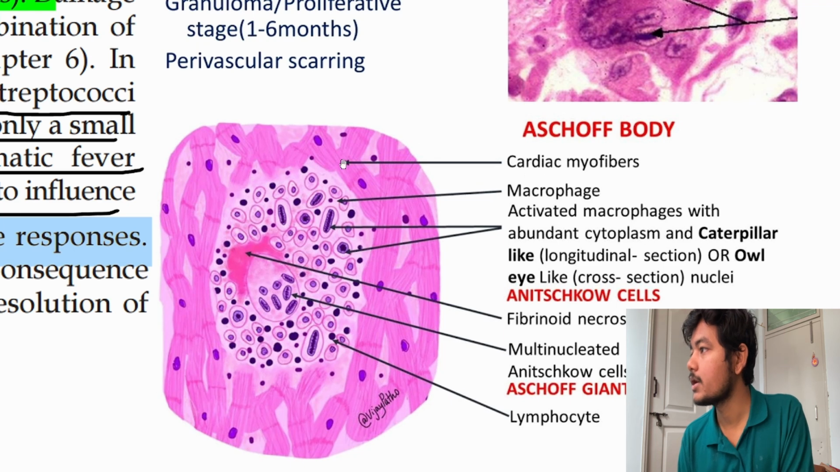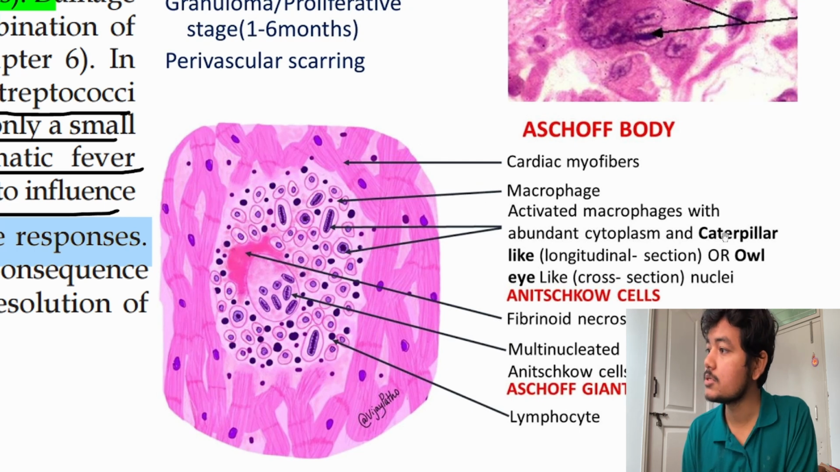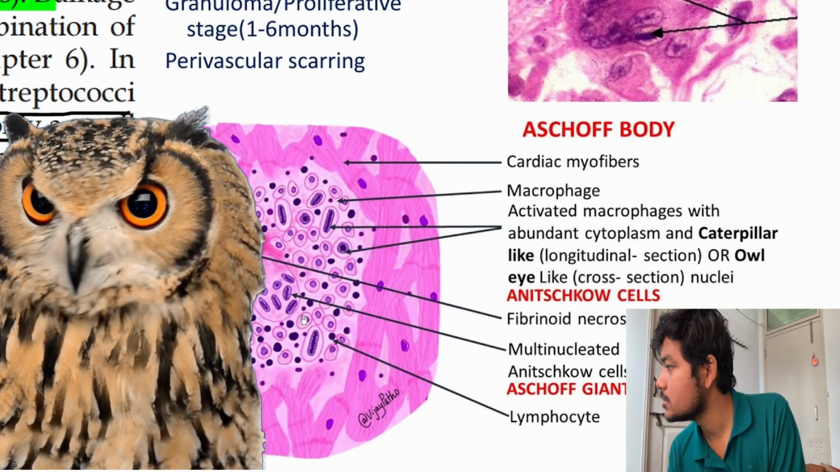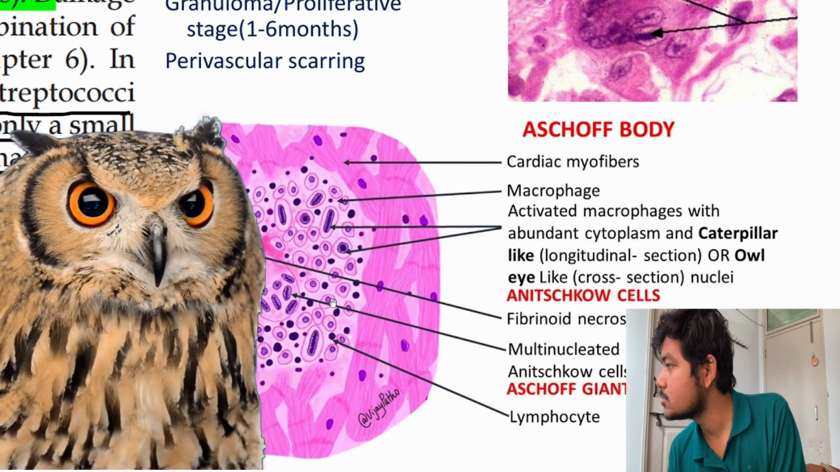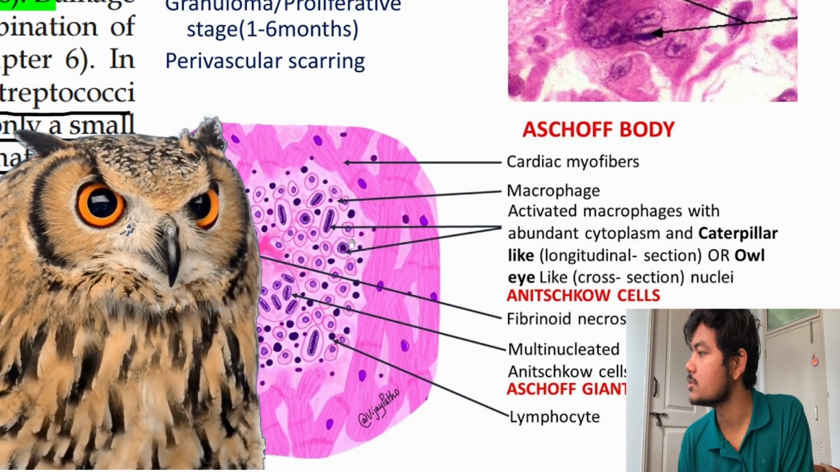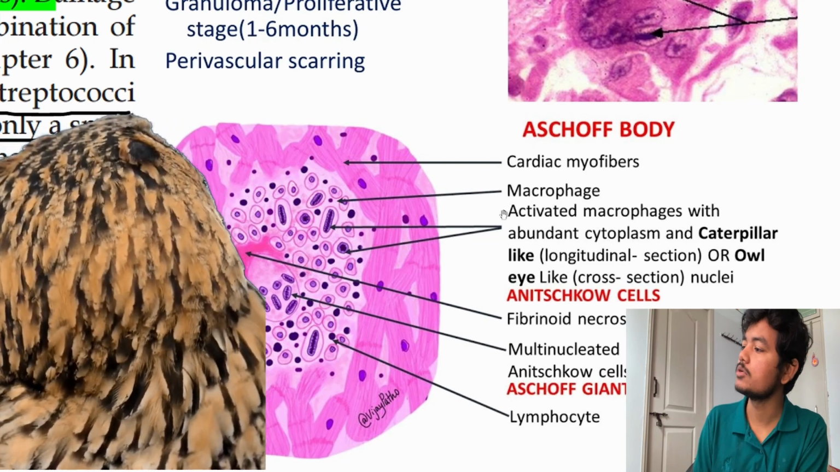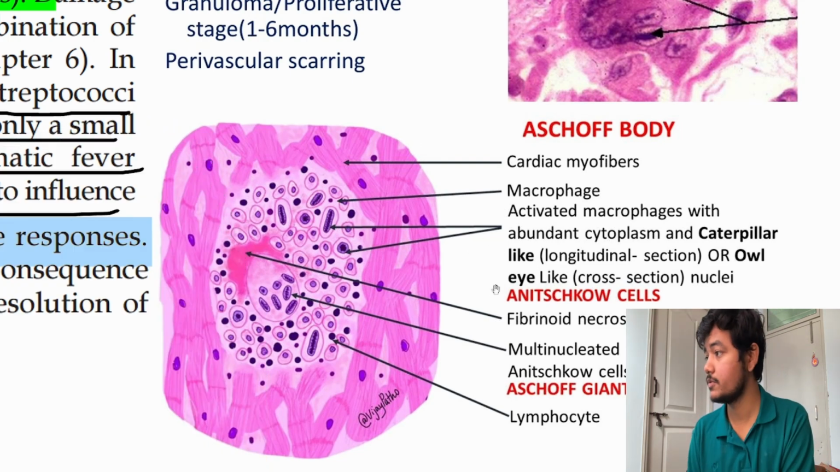So Aschoff body, cardiac. So these are all cardiac myofibers. Take normal cardiac fibers. Then these are the macrophages. Then abundant cytoplasm and caterpillar-like appearance in longitudinal section or owl-eye-like appearance. Owl eye. Where is the owl eye? Guys, are you able to see the owl-eye kind of appearance? This one. Owl eye is usually seen in Hodgkin's lymphoma and everything. Okay, that is a different topic.